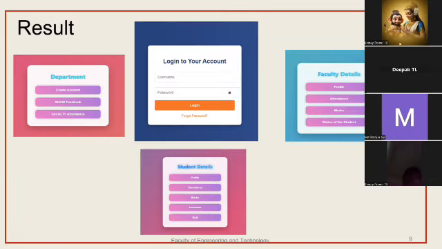This is our university webpage. First is login with our username and password. It is stored in our DB, and after login, it validates that login. If the login is entered, it moves to the dashboard. If the username is faculty, it shows the faculty dashboard. Next, if the username is student, it shows the student details. For example, if the username is department, it shows the department.